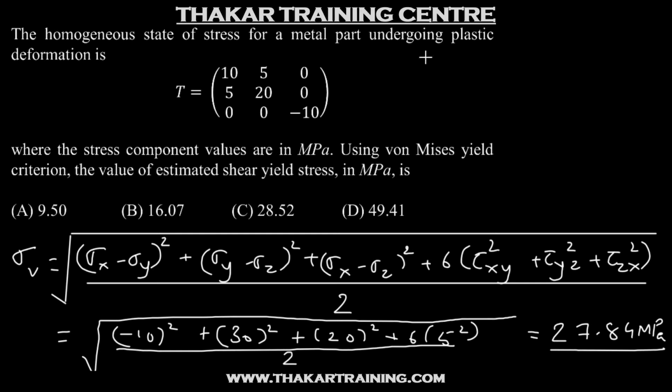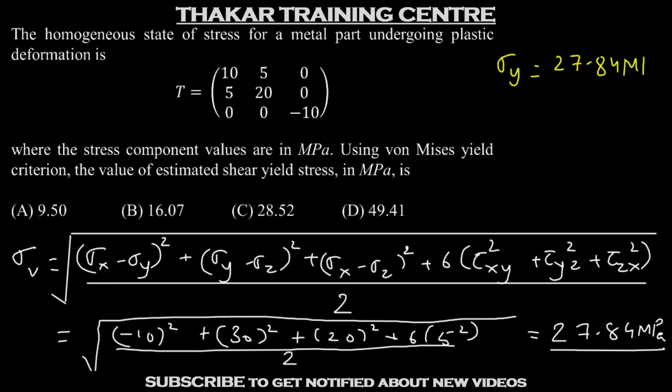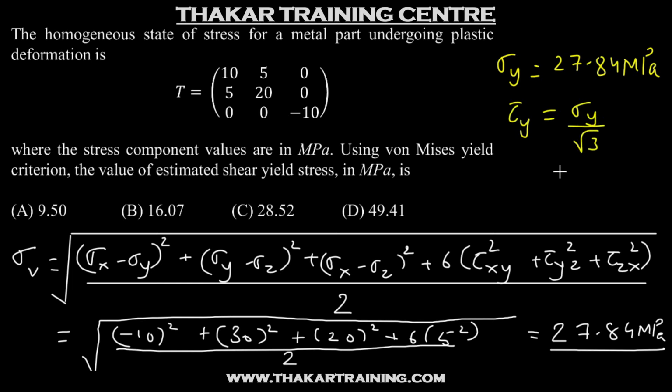So since the metal part is undergoing plastic deformation, we can say that the yield strength of the material will be 27.84 MPa. But the question is asking what is the shear yield strength of the material. So we know by von Mises criterion the shear yield strength is nothing but sigma y by root 3, which comes out to 16.07 megapascal. So therefore the shear yield strength is 16.07 megapascal and the answer will be option B.